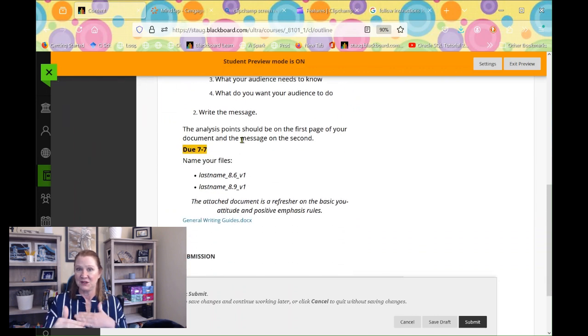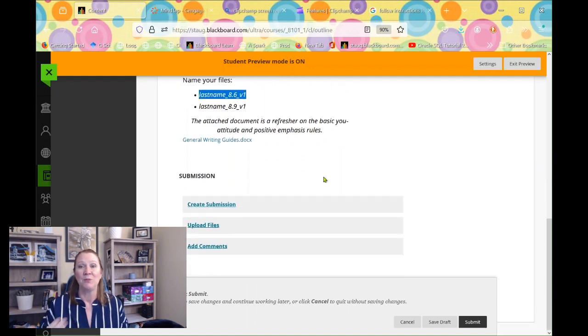Then save both of those two separate files, and I'm giving you guidance here about how to name each one: your last name, the assignment number 8.6 or 8.9, and then V1, meaning version 1. And that tells you that I'm anticipating that you're going to need to revise these, okay? And if you get either of these done, they should be submitted to this one assignment. If you finish those early in the week, just drop me an email and I'll be happy to grade them early. So if there are revisions, you can get them started right away, okay?